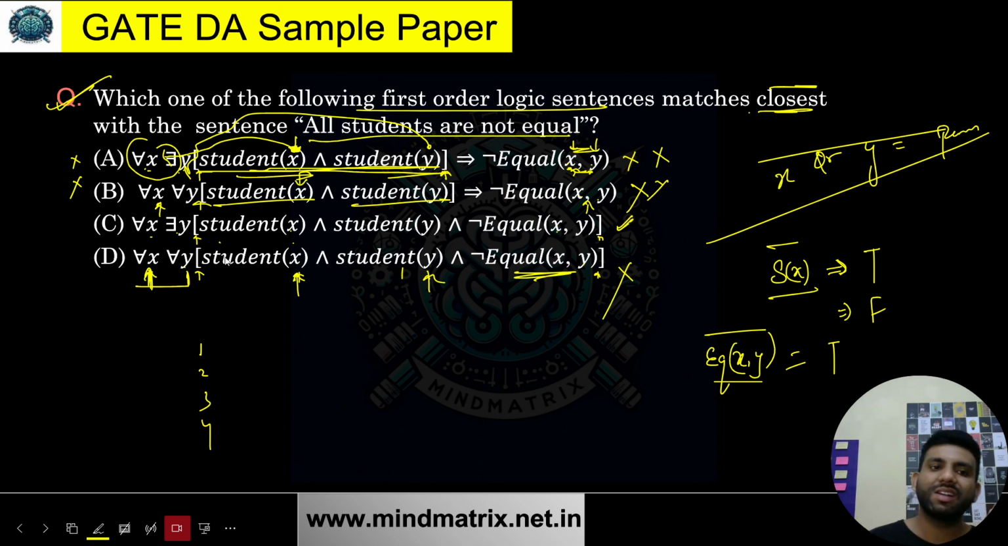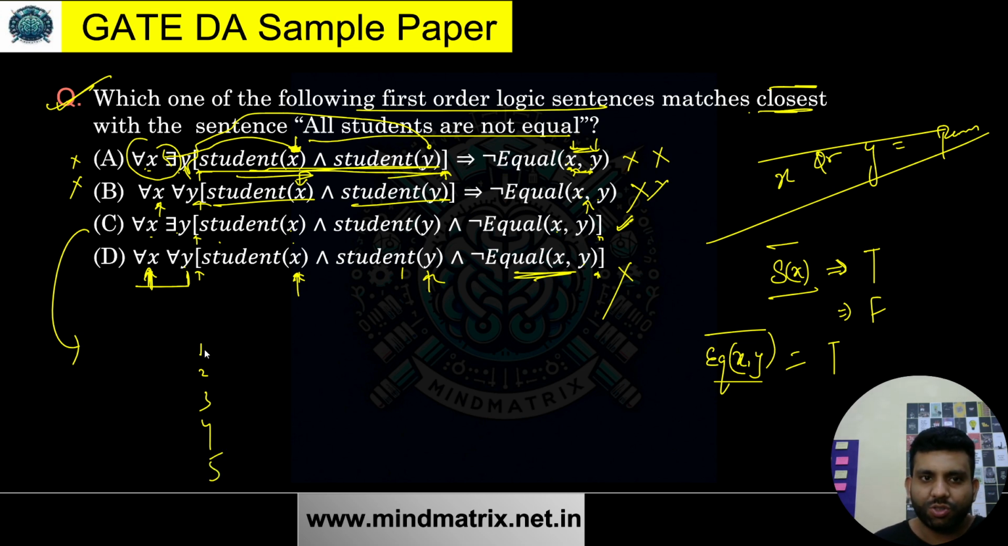Now let's see what the C option tells me. It tells me that for each x there exists some y, such that x is a student, y is also a student, and they are not equal. So what does it mean? Let me tell you that if x is this one right now, then for this one there exists some student y for sure who is different.